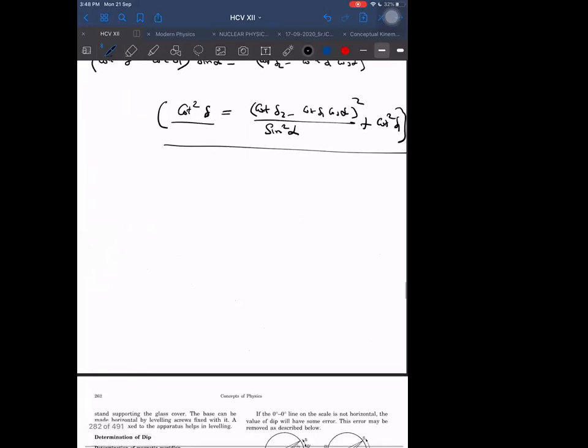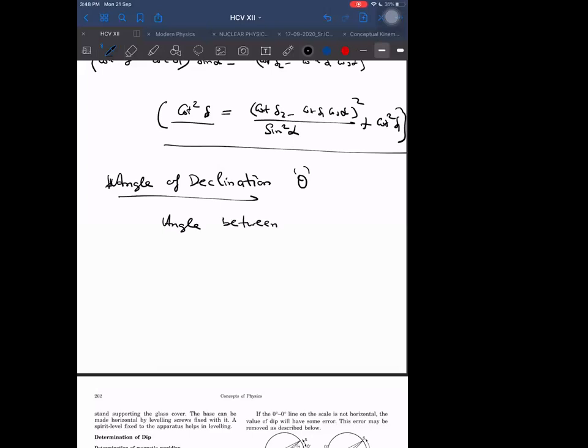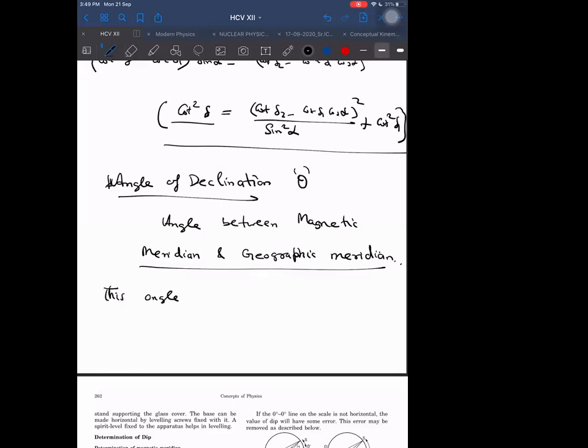One important thing here is that I have not defined till now. Let me define it now. Angle of declination. That is represented by SC Verma by theta. That is the angle between magnetic meridian and geographic meridian. This angle varies from place to place.